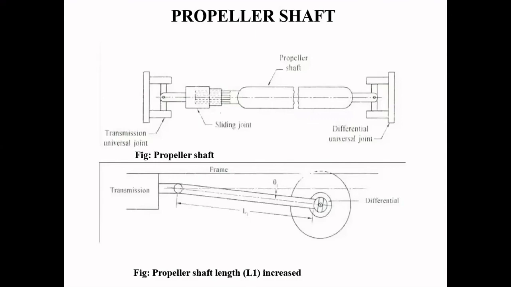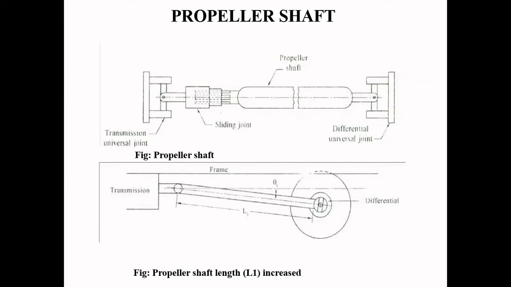Okay. What is the main function apart from this connecting? What will this propeller shaft do? Apart from connecting the transmission main shaft to the rear axle shaft, what does it perform? The main function of this propeller shaft is that it connects two mechanical elements or components.